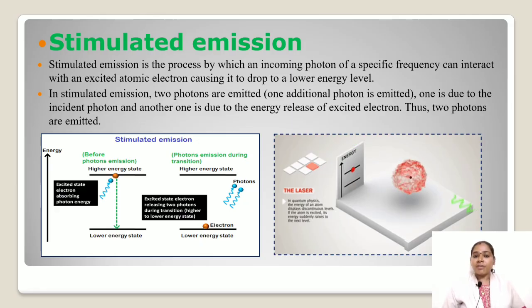Such a forced emission of photons by an incident photon is called stimulated emission. It is also known as induced emission. Finally, we conclude it plays a key factor in the working of a laser.